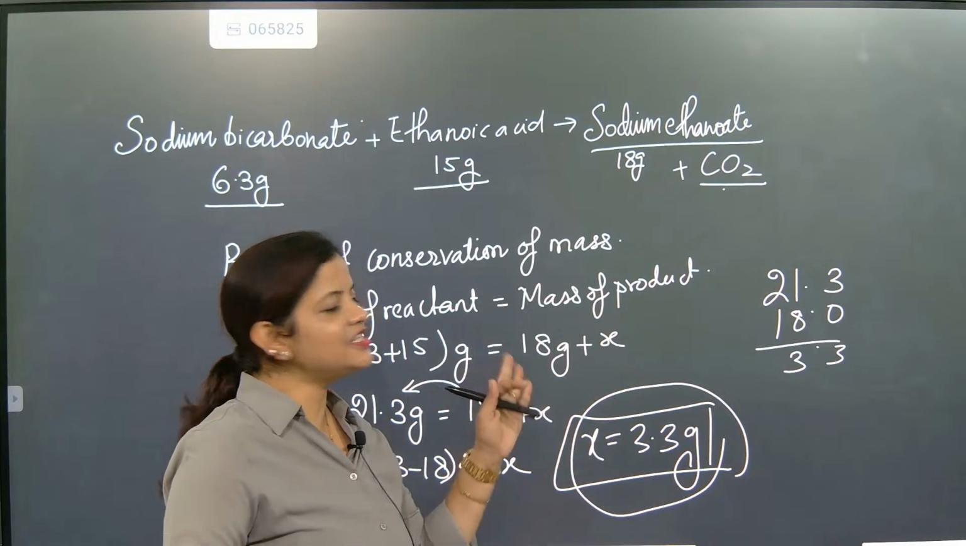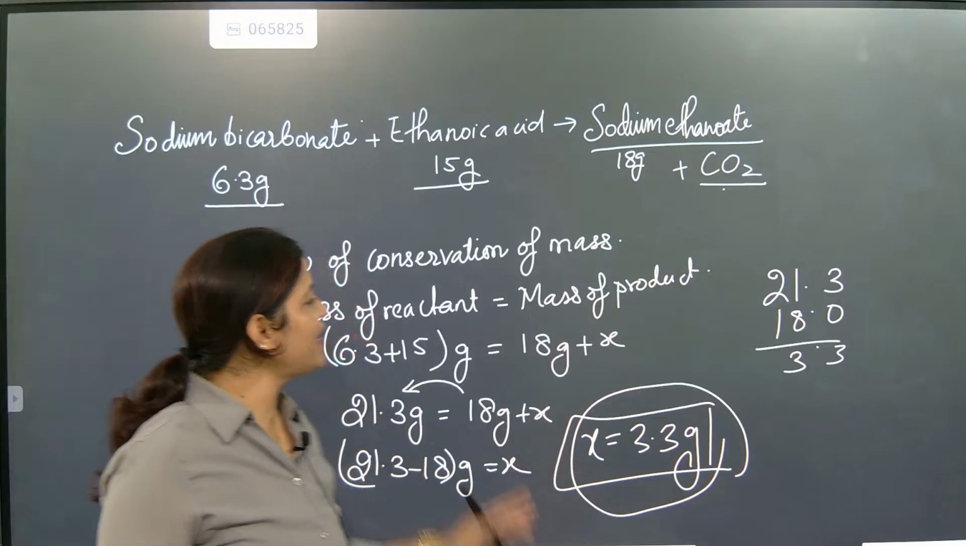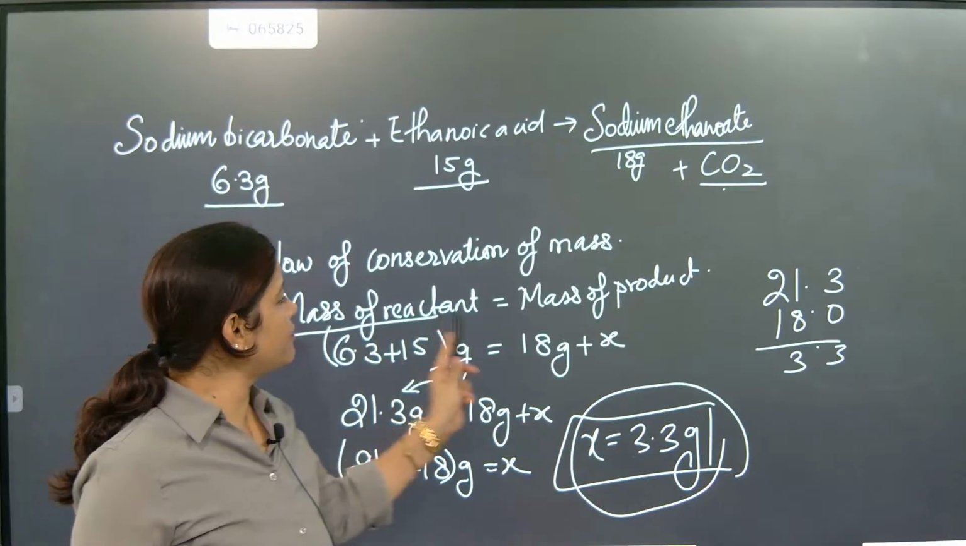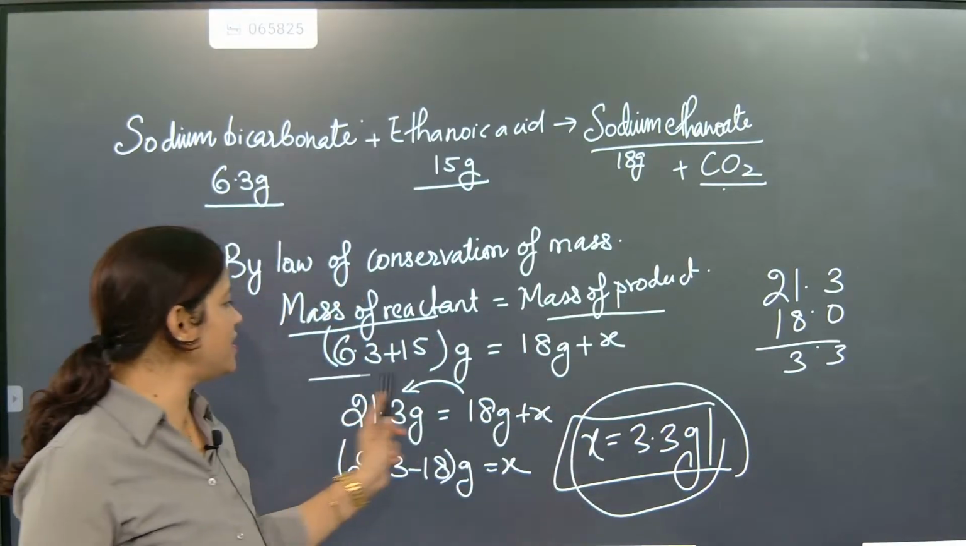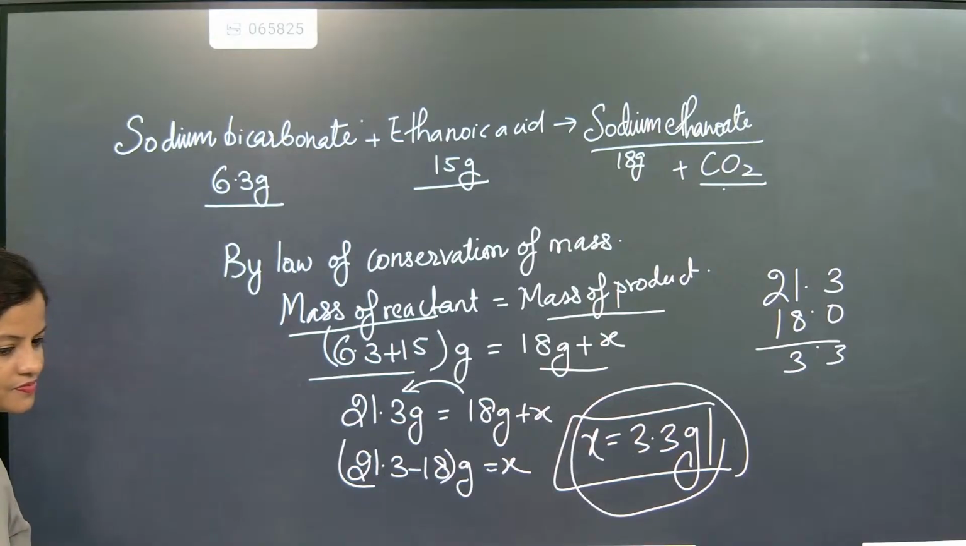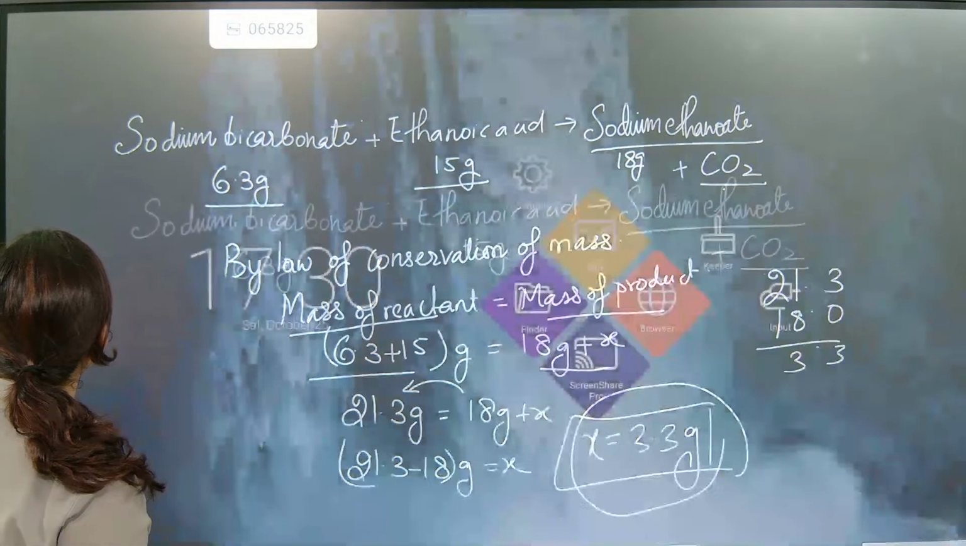Was that easy, or this one easy? This one you understood now. So here the reactant amount is always equal to the product amount. Because reactant amount is equal to product amount, just make it equal and make it simple. Understood? Now we will go with the next one.